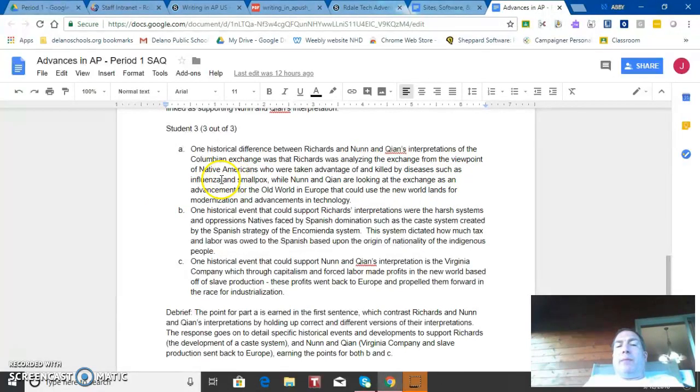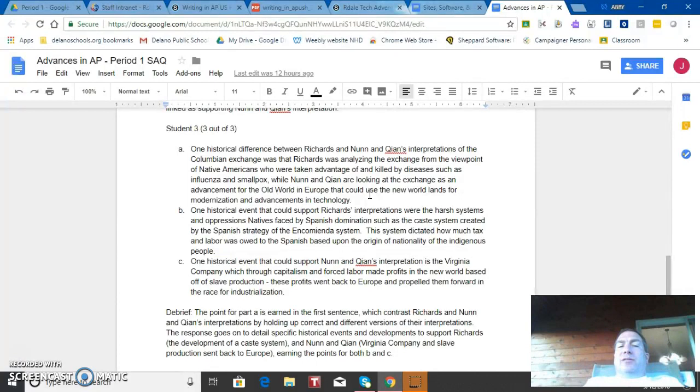So you'll notice that there are proper nouns that are specific being used, not just announcing there were diseases. While Nunn and Quan are looking at the exchange as an advancement for the Old World in Europe that could use the New World lands for modernization and advancement in technology.